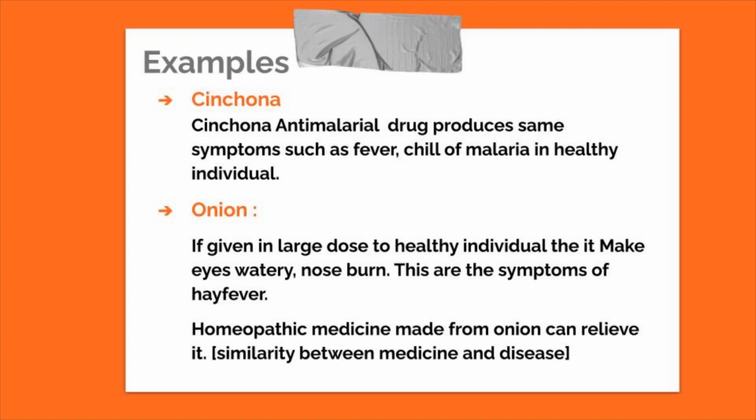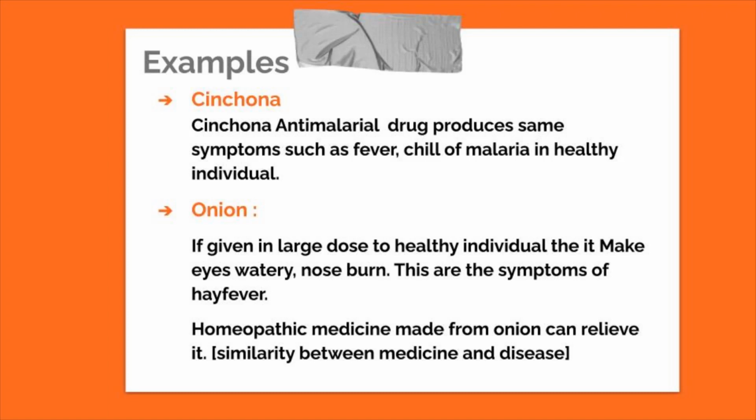This drug produces the same symptoms, such as fever and chill, as malaria in a healthy person, and so it is useful in malaria with similar symptoms.